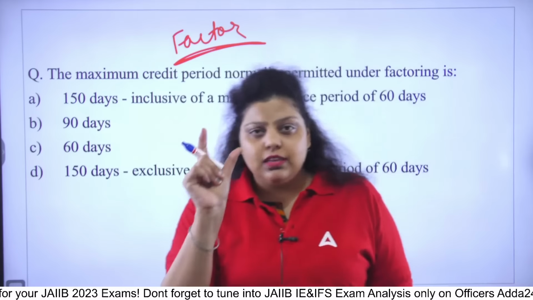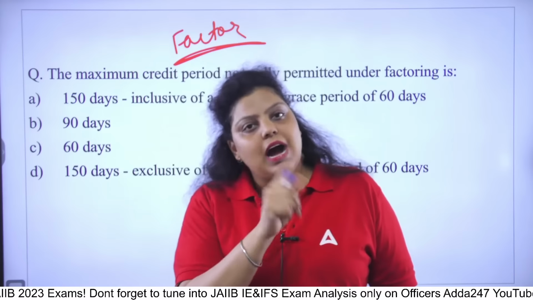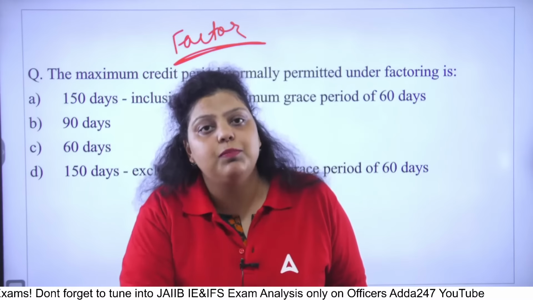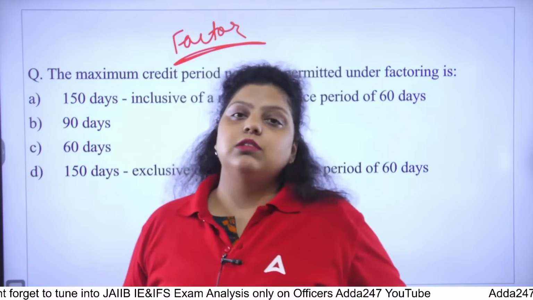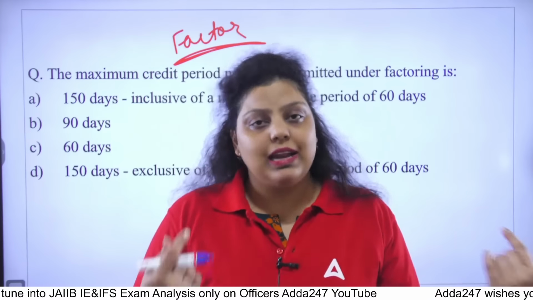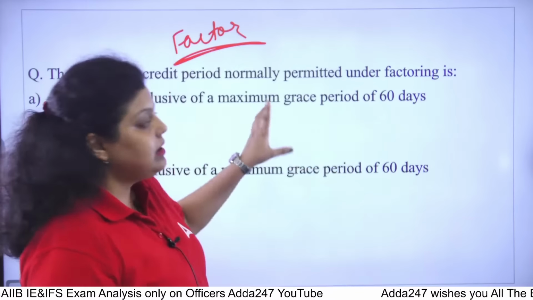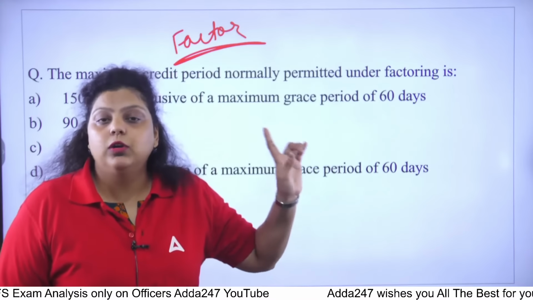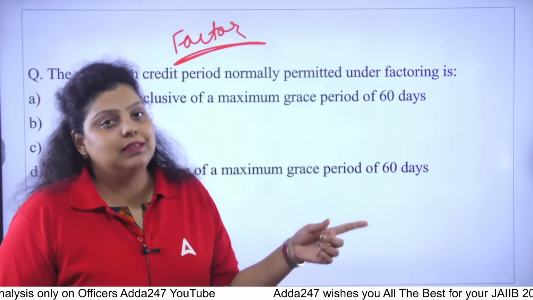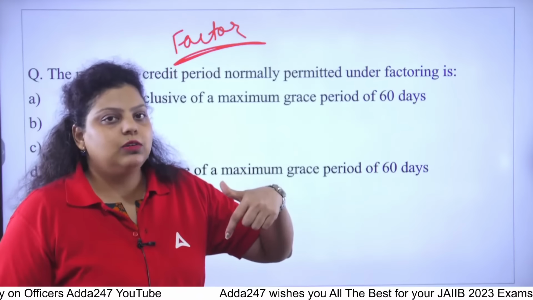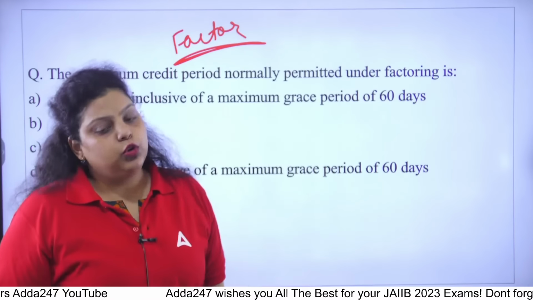So that receivable I will take to the bank and ask for immediate cash, and the bank will provide me the immediate cash on the basis of checking the creditworthiness of the buyer as well as mine. In factoring, the bank will be more concerned about the creditworthiness of the buyer, because the buyer is the party who is going to give the money back to the bank at the time of due payment.